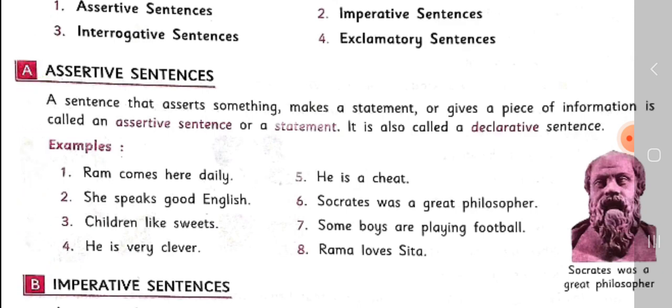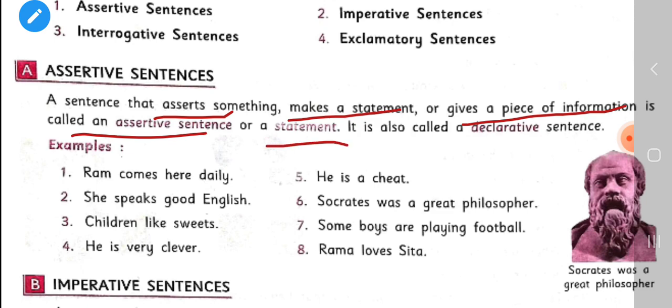Children, a sentence that asserts something, makes a statement, or gives a piece of information is called an assertive sentence or a statement, and it is also called a declarative sentence. Means the sentence in which we state something, we assert something, we say normally something. Okay, if we have a statement, then the kind of the sentence is assertive.